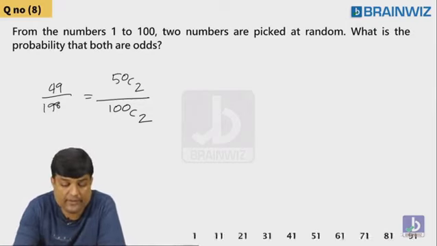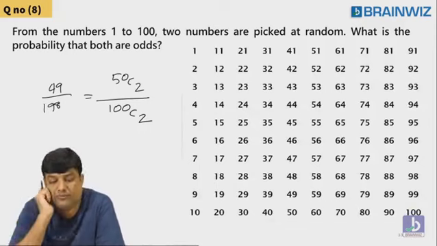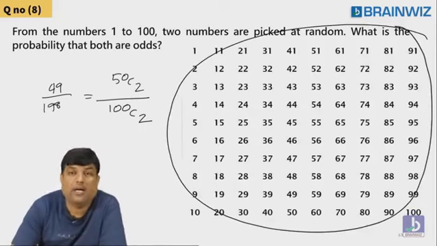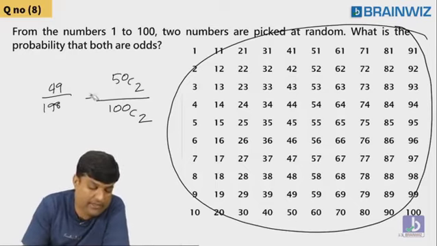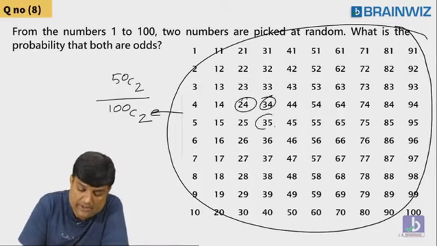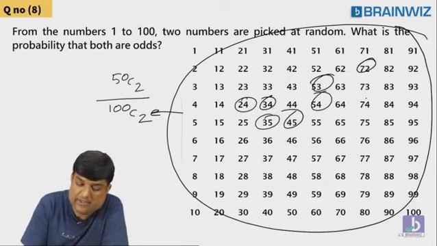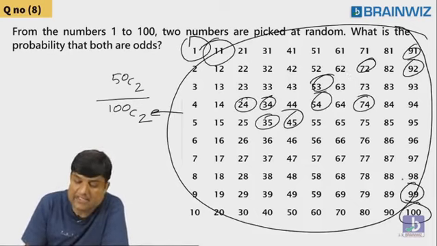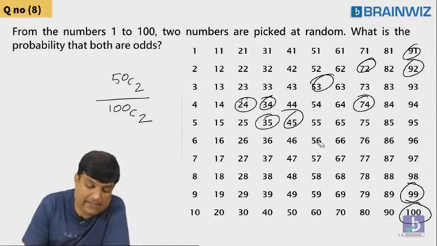Let's move forward, everybody, guys. Let me show you. How many numbers are available? 100. How many ways can you pick 2 numbers from 100 numbers? 100C2. This is the denominator. Any 2 numbers: first and last, second and last, like this. 100 numbers are there, the 100C2 ways. Are you understanding, guys? Is that clear to you?